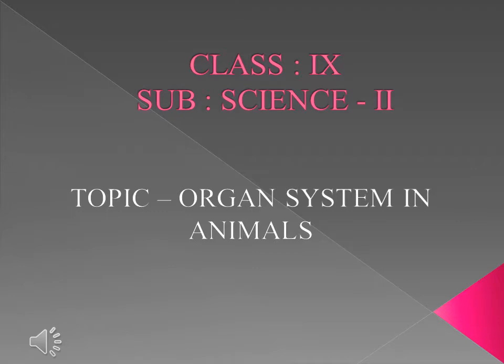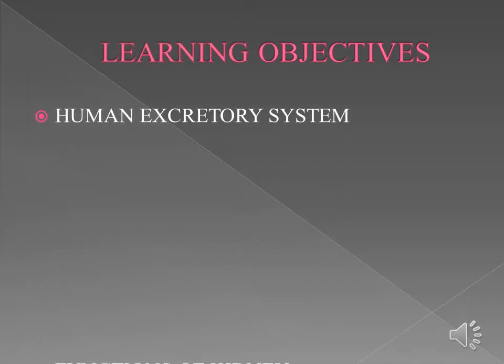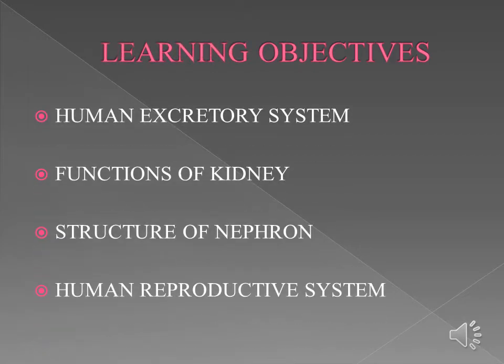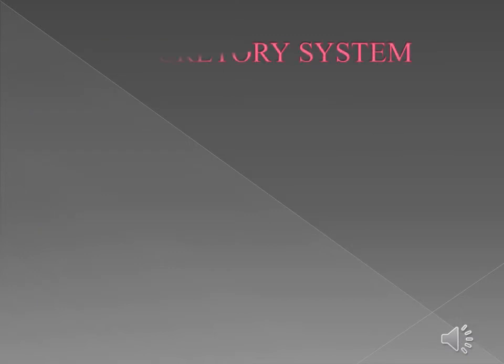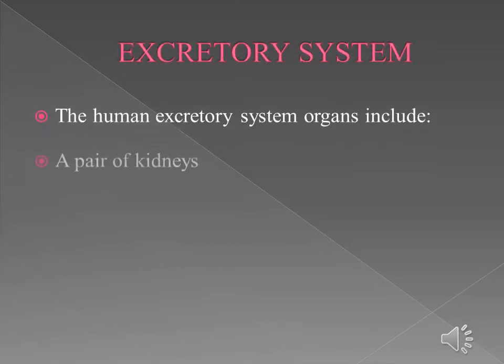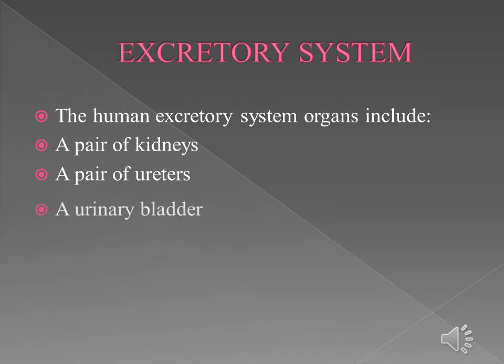Today we are going to continue the same chapter, Organ System in Animals. In this chapter, we are going to see about the human excretory system, functions of kidney, structure of nephron, and finally the human reproductive system. The first topic is excretory system.